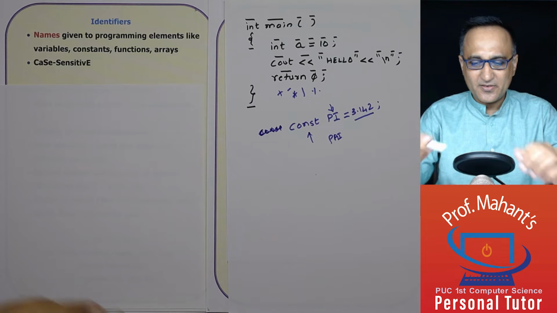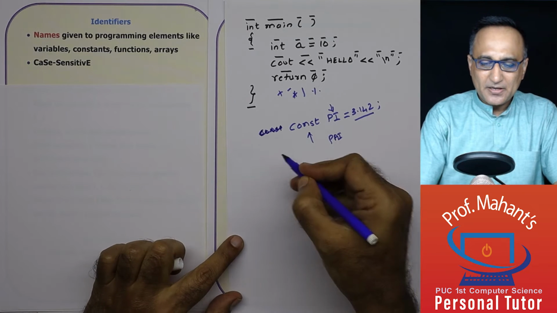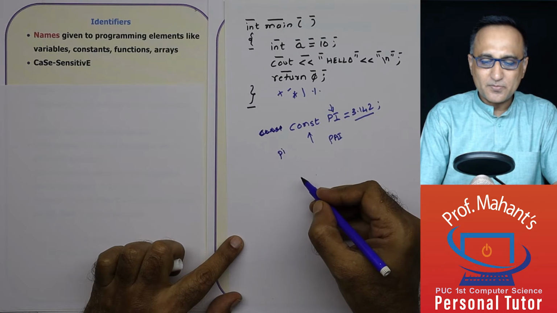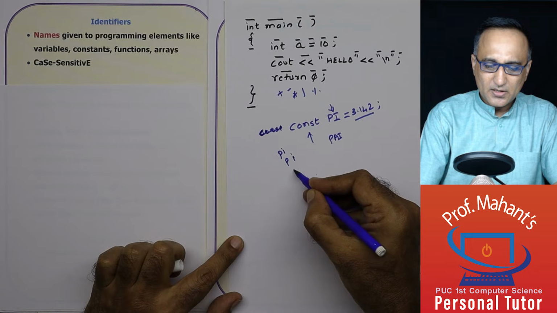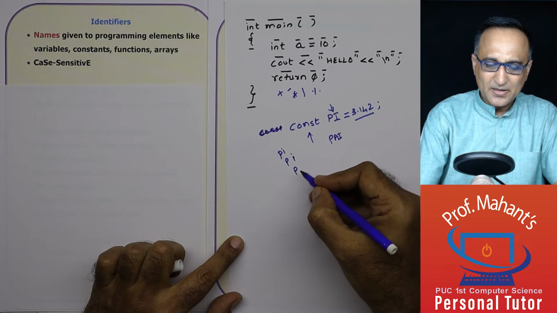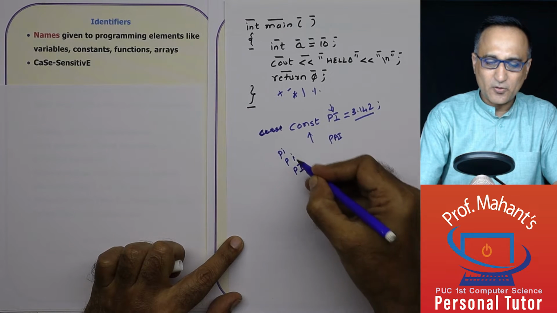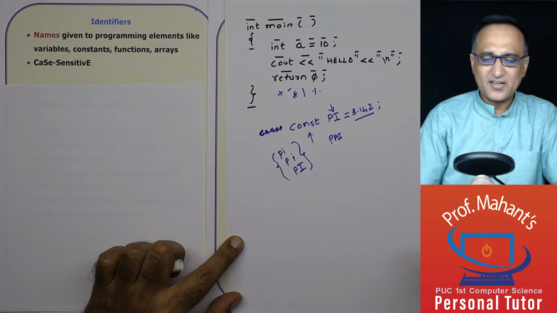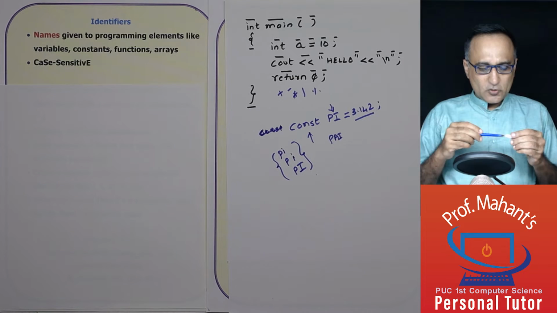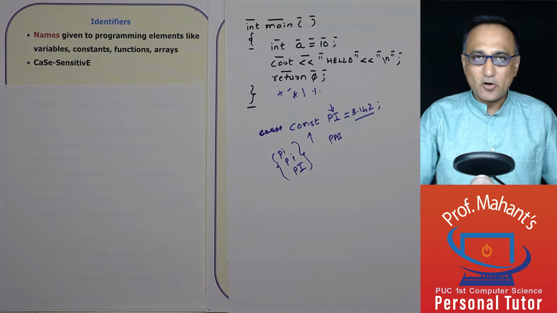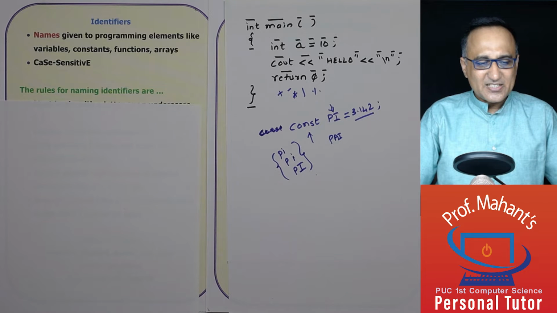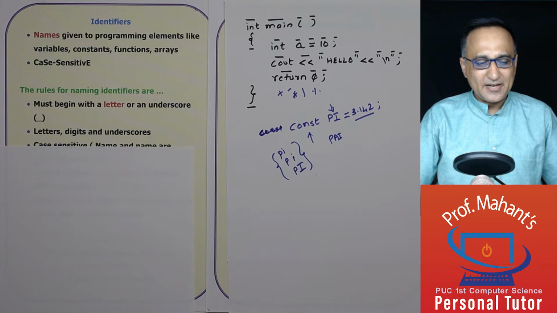They are case sensitive. The meaning of that is capital Pi is completely different from small case pi. This one is again different from this one. This one is again completely different from, let's say, this one. So all these three are really different. So the moral of the story is identifiers are names given to programming objects like variables, constants, functions, and arrays. Let's take a look at the rules for naming identifiers.